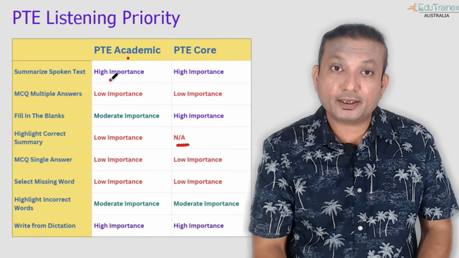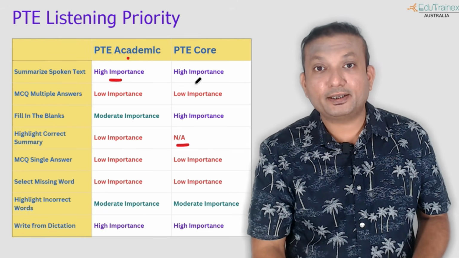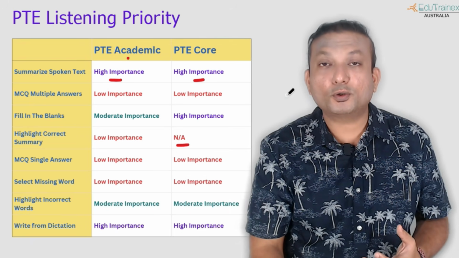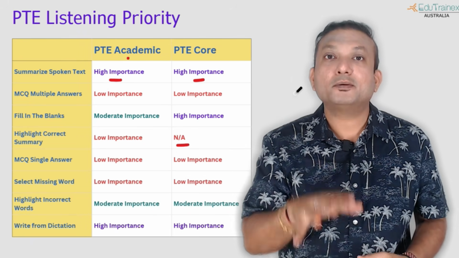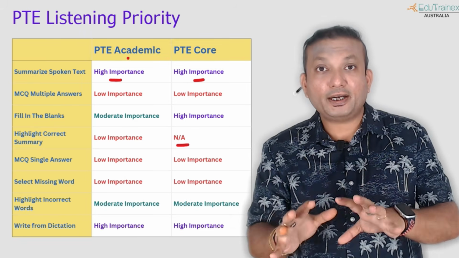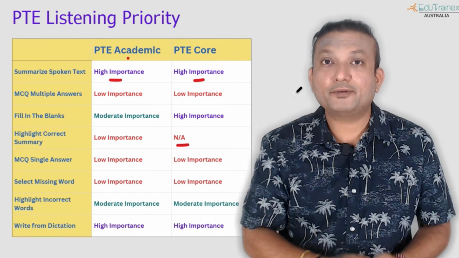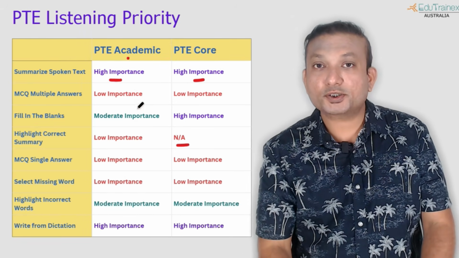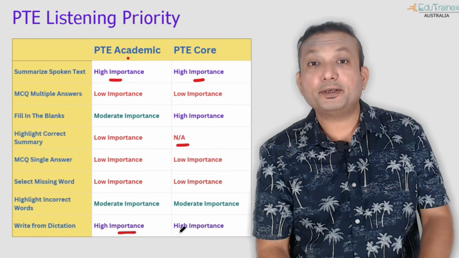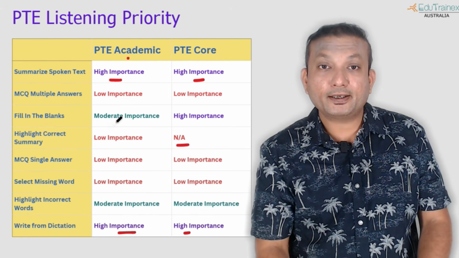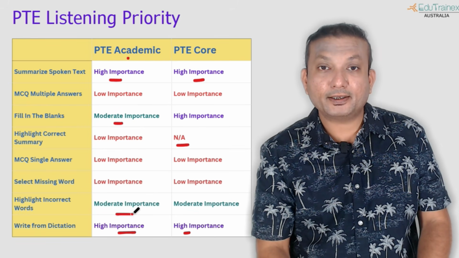Even the summarized spoken text is evaluated differently in both exams, but it is a good contributor to your scores. We'll see how much the composition is, but this is an important question. Out of 8 or out of 7, there are 4 of them which are very important. First one is summarized spoken text. Second one is write from dictation, very, very important for both the exams. And then come fill in the blanks and highlight incorrect words.